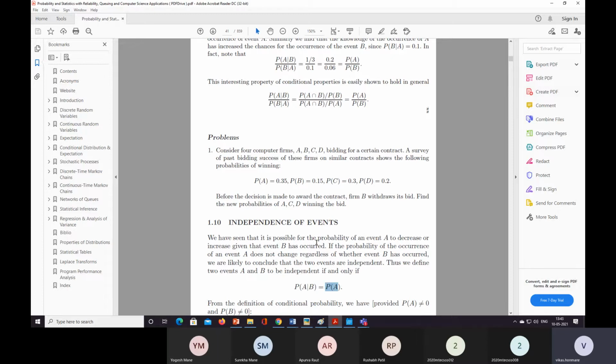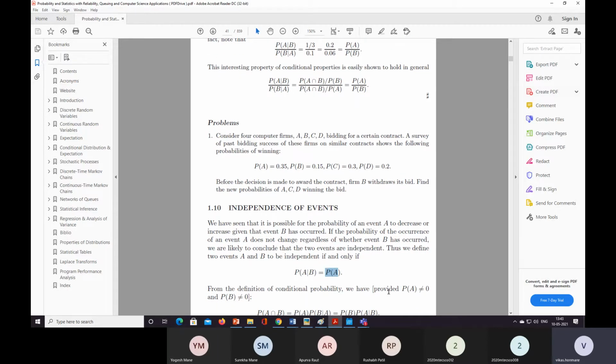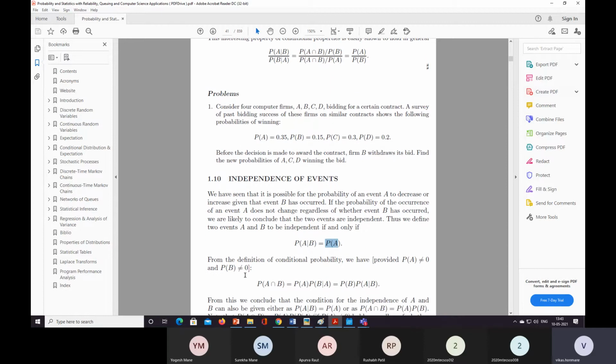From the definition of conditional probability, provided probability of A is not equal to 0 and probability of B is not equal to 0, therefore A intersection B is equal to probability of A times probability of B given A. So the same formulas are used as in the previous ones.